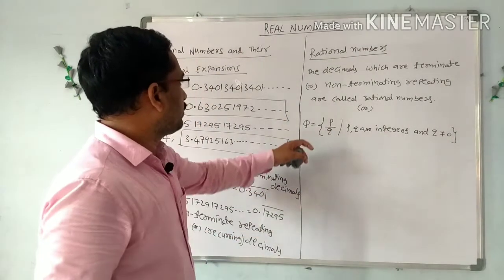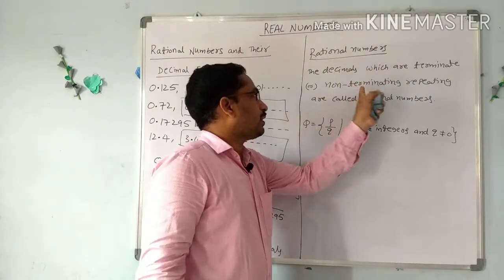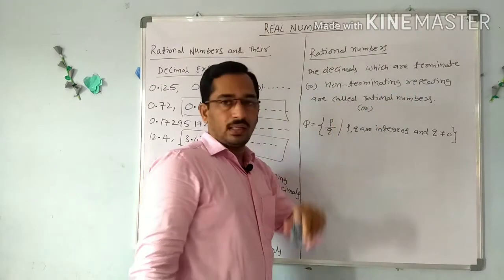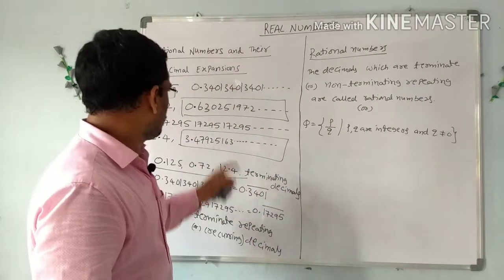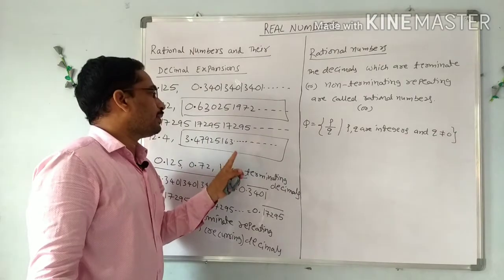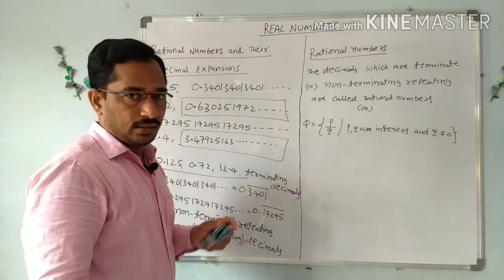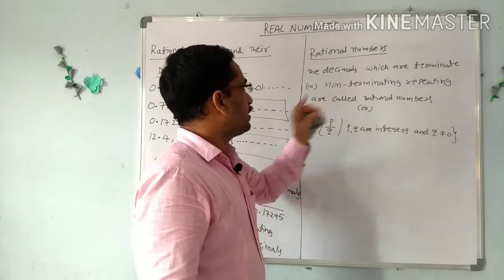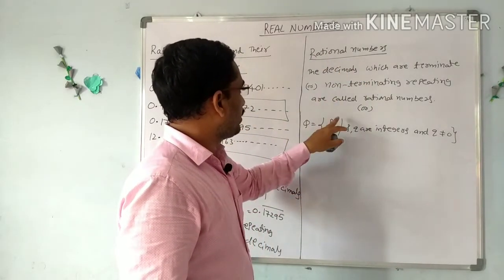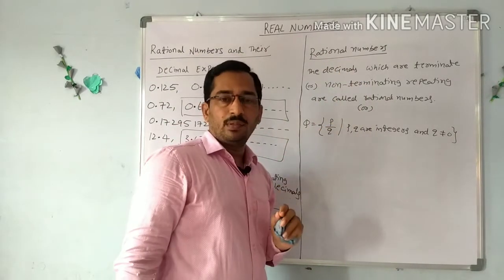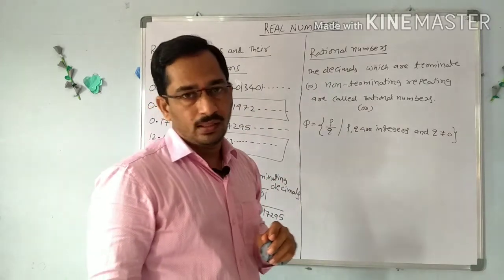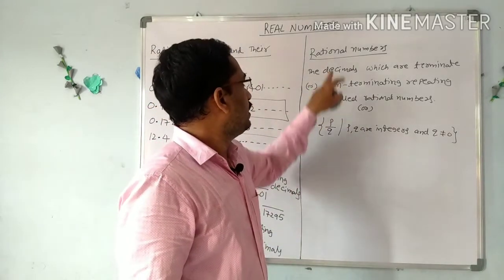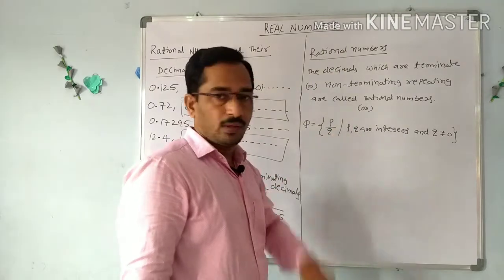So here we defined that terminating or non-terminating repeating decimals are called rational numbers, and numbers neither terminating nor repeating are called irrational numbers. But today we discuss only rational numbers. Every rational number we can express in the form of p by q.